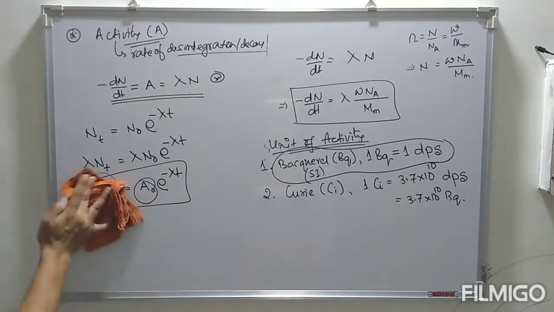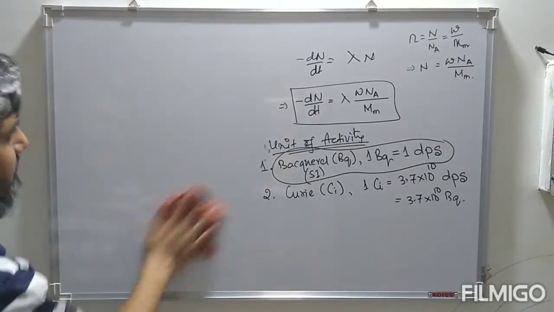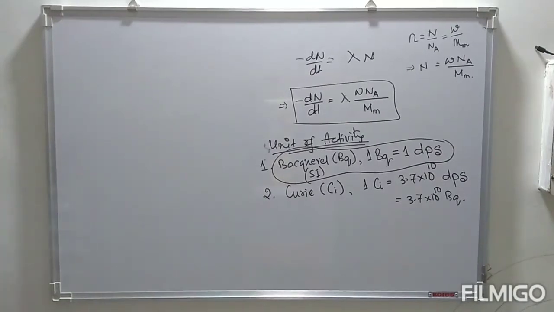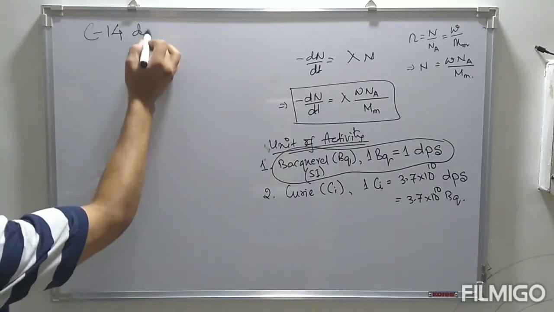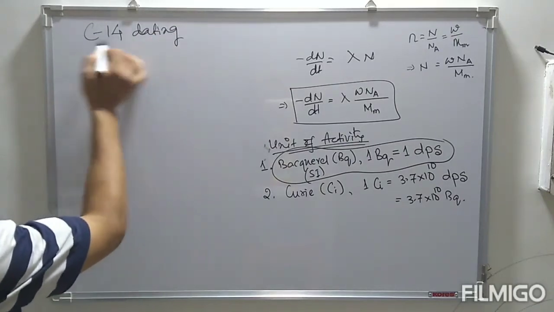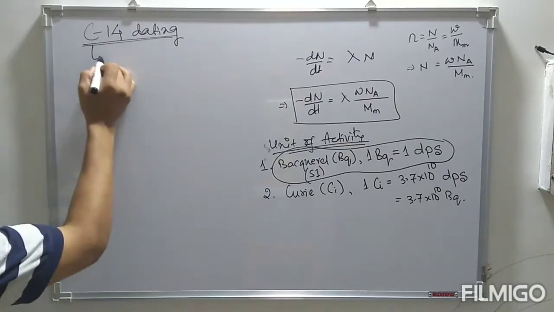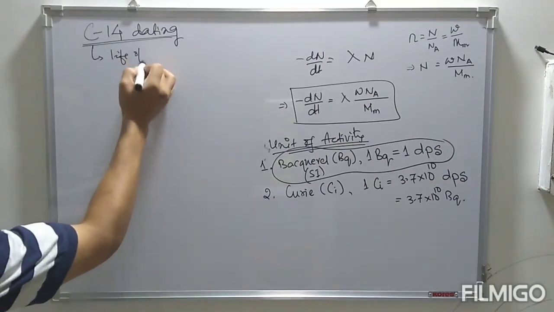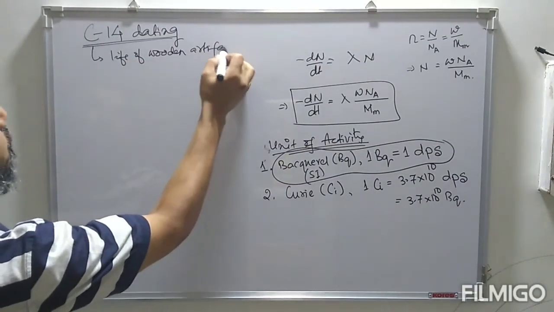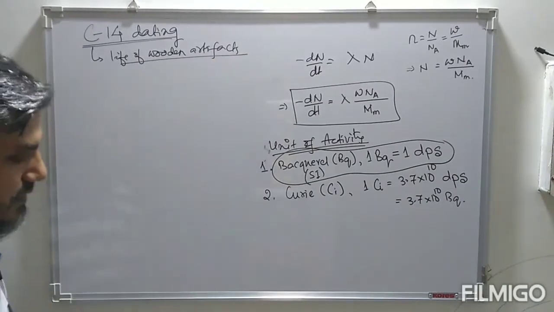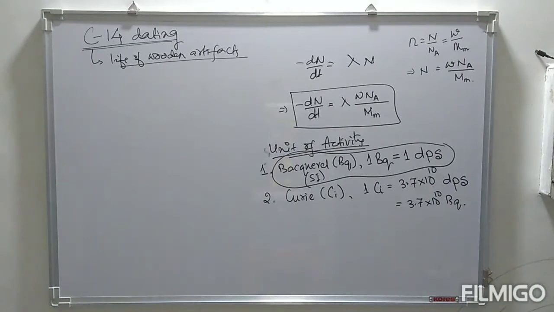Now, one of the most important applications of this radioactive decay process is carbon-14 dating. Carbon-14 dating is used for determining the age of wooden artifacts and wooden substances. In the upper atmosphere we have cosmic radiation.